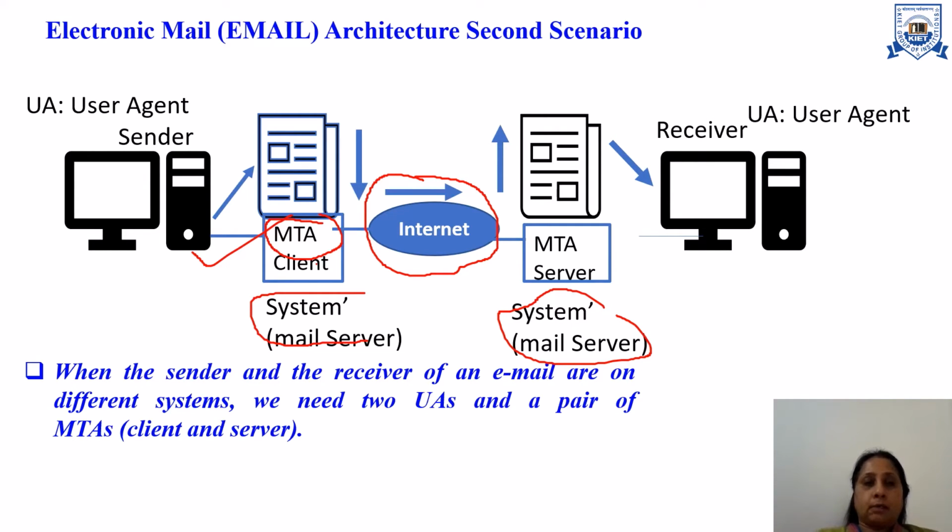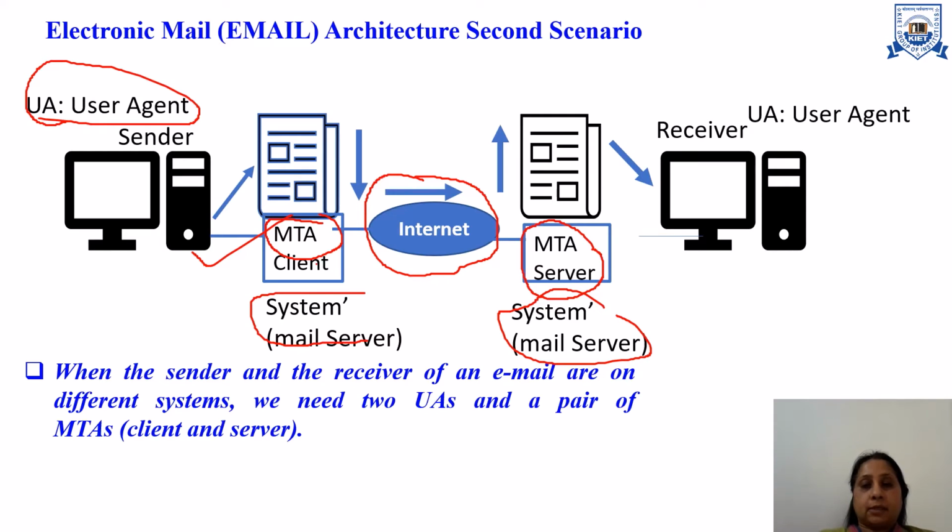Here again we see the user agent. With the help of the user agent, the sender prepares the message and sends it to the system mail server through which this system is connected. Here the MTA client has the responsibility to send the message through the internet. At the receiver end, the MTA server has the responsibility to receive the message sent by the sender's MTA client.